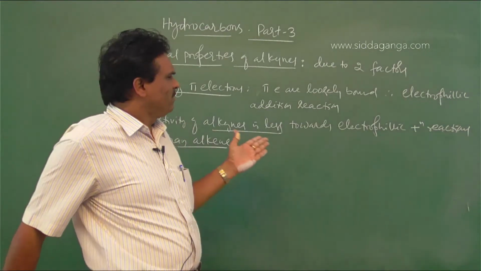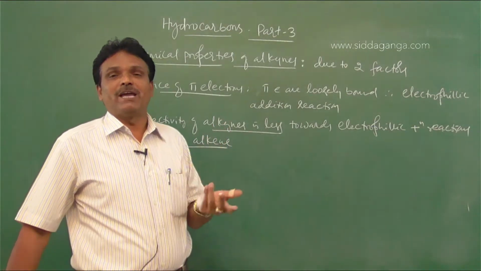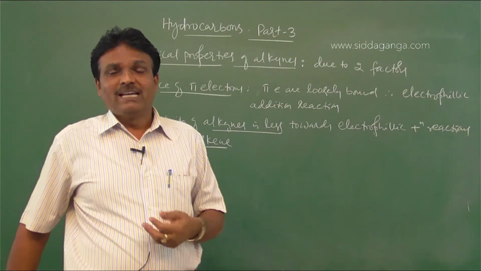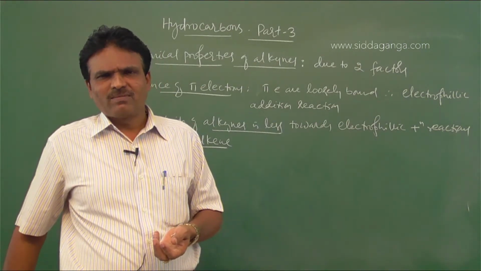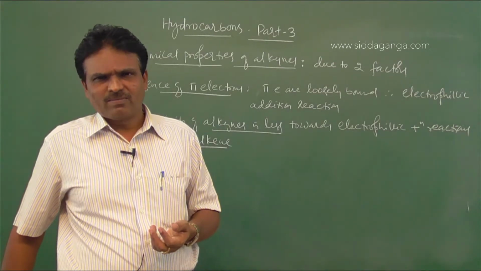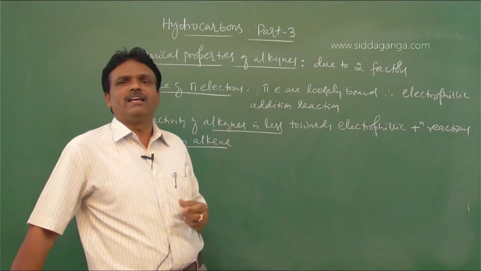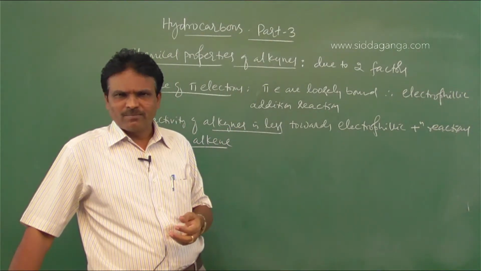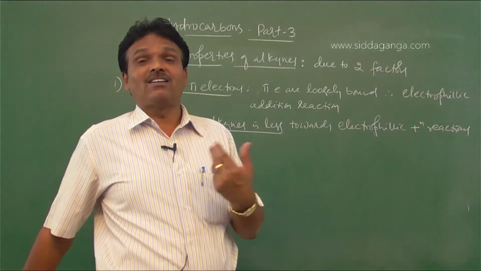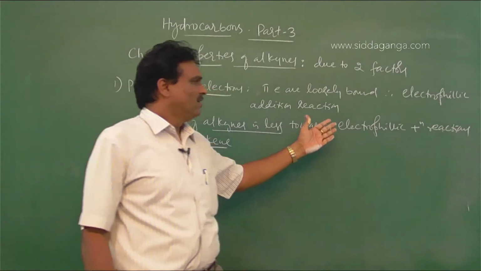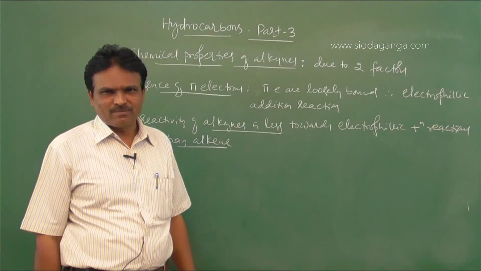And also in alkynes, the triple bonded carbon atom is sp hybridized, the s character is high. As s character is high, acidic character is high, so the bonding electrons are more tightly bound by the nucleus of carbon. Is that clear? That is why the electrons are not easily available for electrophilic addition reactions.